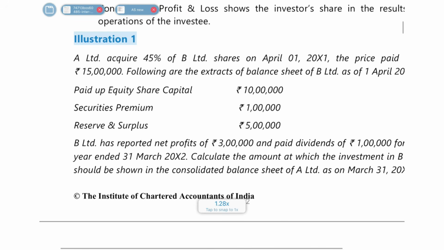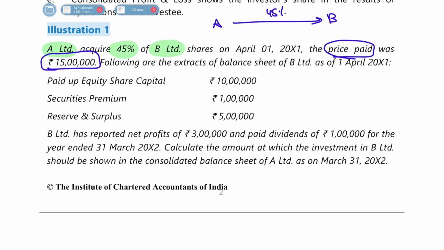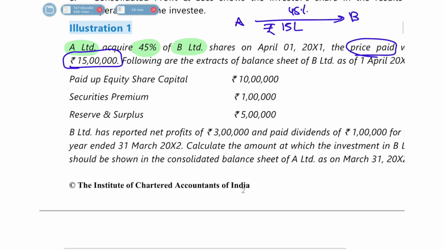Now let's start with illustration number 1, where they tell you that there is A Limited which is holding 45% in B Limited, and the price paid was 15 lakh rupees. To get this 45%, A paid how much? 15 lakh rupees is what A has paid. Okay, and then they have given the balance sheet extract of B Limited. So in B Limited's balance sheet, all these are given.